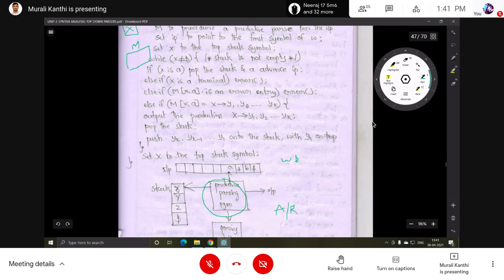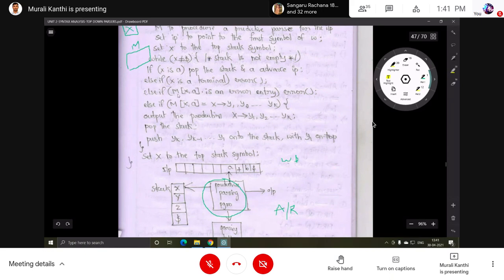Now, if X is in the stack and it equals the input symbol, then pop that one, delete that one. If the top of the stack is a terminal, what do you have to do? Simply pop it, delete it, and increment the input pointer. That is, pop the stack symbol and advance the input pointer.